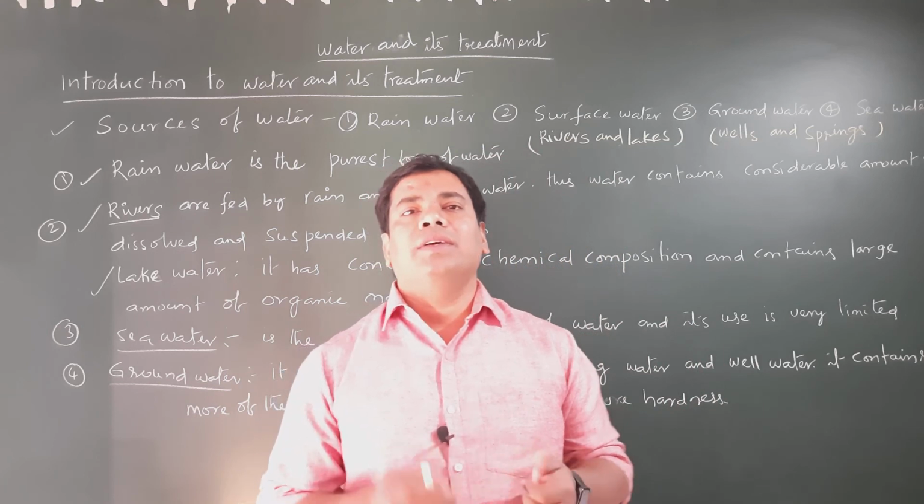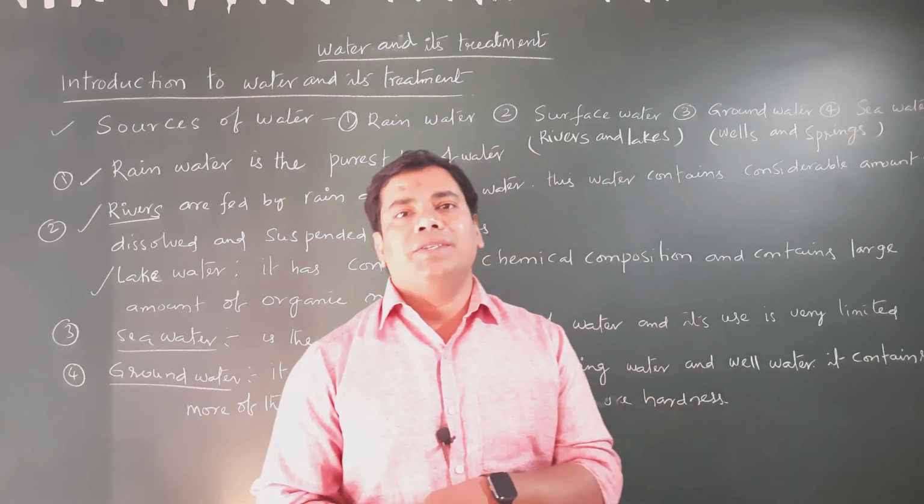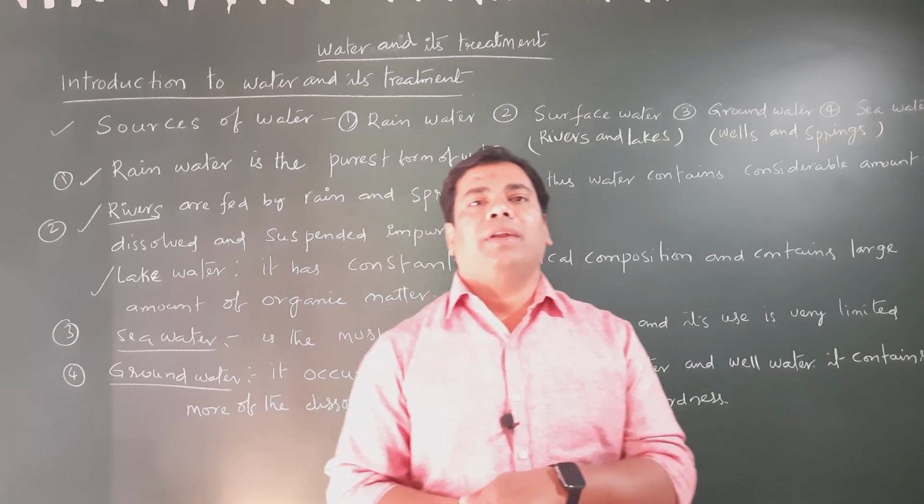Those are the topics in engineering chemistry, water and its treatment. Clear, students?